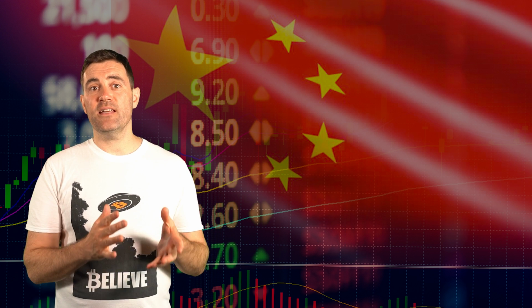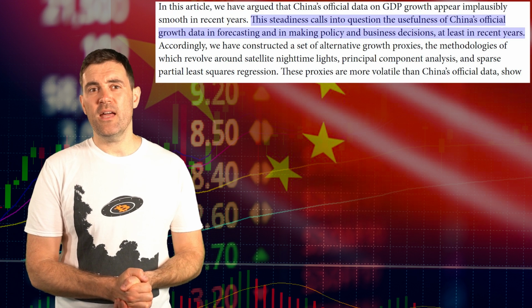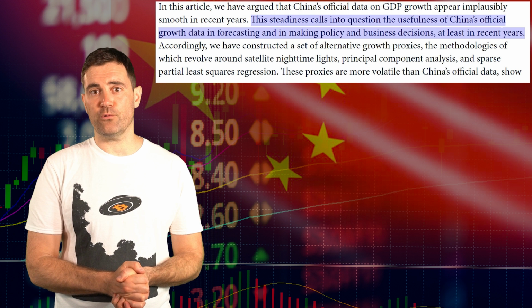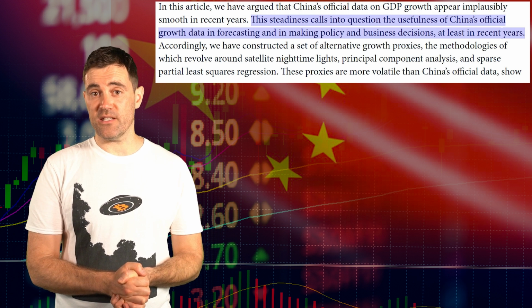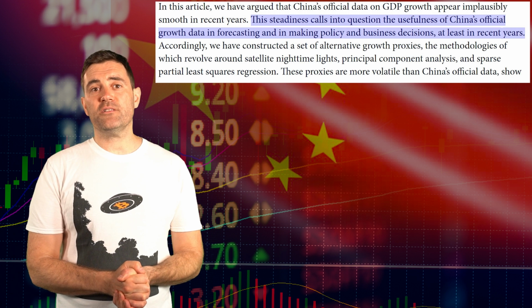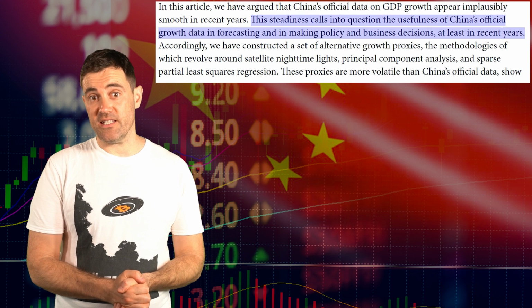The main point they make in the paper is that this data does indeed look impossibly smoothed. Quote, "The steadiness calls into question the usefulness of China's official growth data in forecasting and in making policy and business decisions, at least in recent years." Now, it's not to say that smoothed data is in and of itself a sign that the data is false.